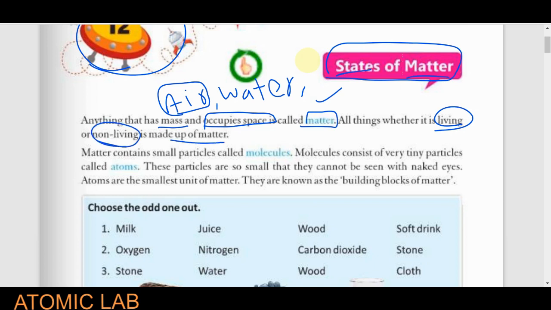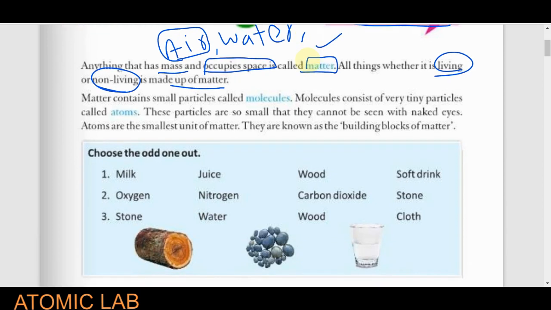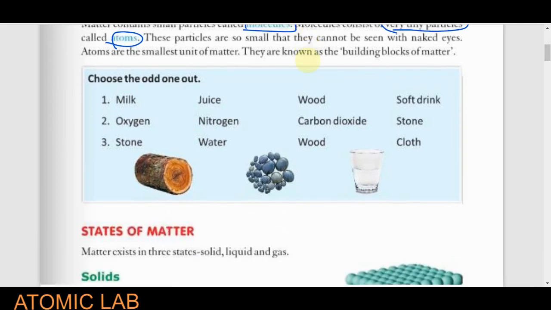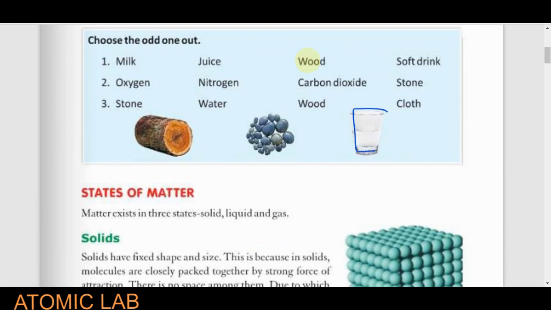Now, you have to remember every matter is made of very small particles, and these small particles are known as molecules. And every molecule is also made of very tiny particles, and this tiny particle is known as the atom. For example, suppose this is a glass of water. Definitely it is filled with water.